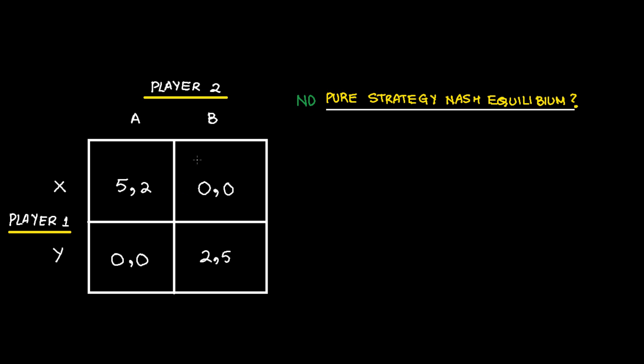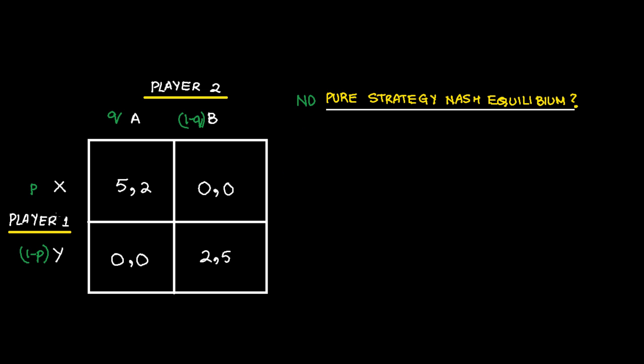Can we find out a mixed strategy Nash equilibria? Maybe. So supposedly player 2 plays A with probability Q and plays B with probability 1 minus Q. Player 1 plays X with probability P and player 1 plays Y with probability 1 minus P. Though I'll repeat it, I've already talked about this in our earlier recording on mixed strategy Nash equilibrium, but in order to drill this fact in your head, I'm going to repeat this again.